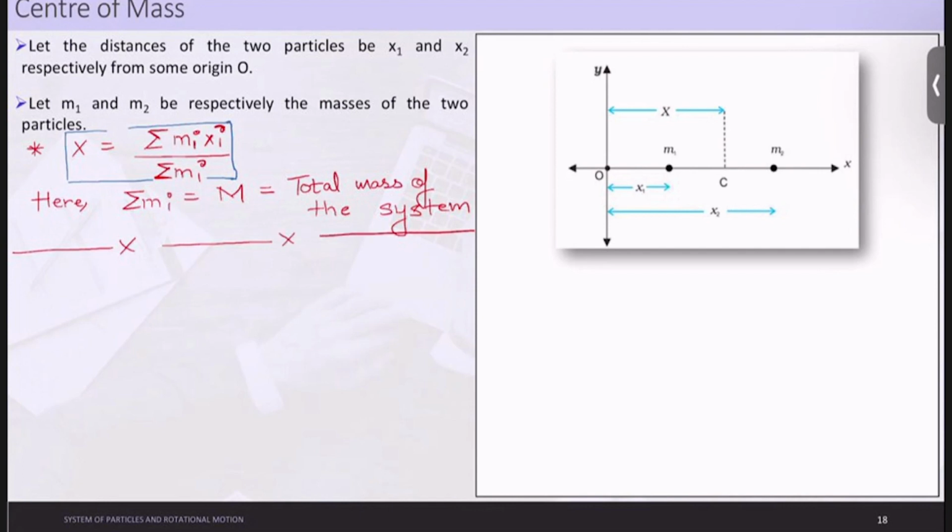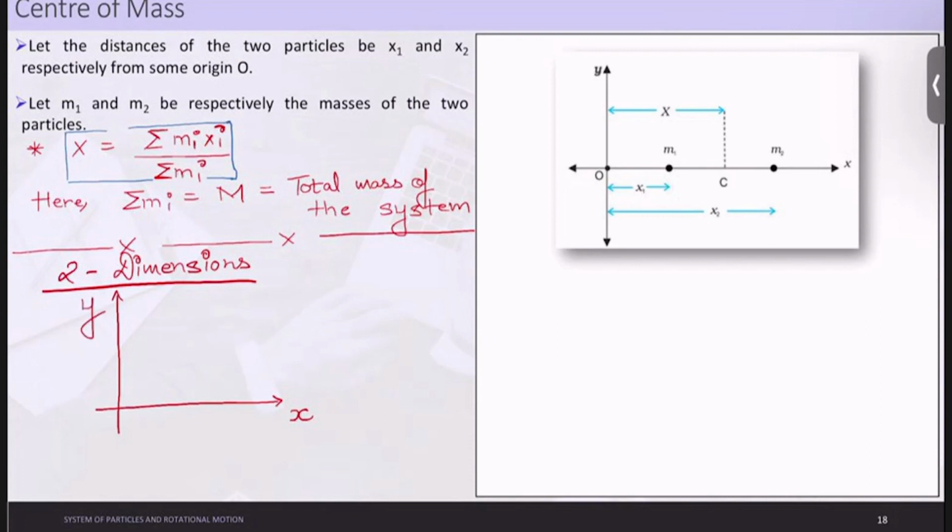Now let us generalize the statement and understand the center of mass of a system of particles along a coordinate system. First of all, let's go with two dimensions only. Let us assume this to be your x axis and this your y axis.